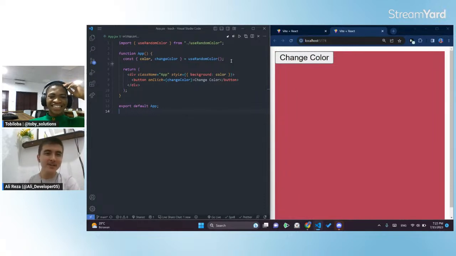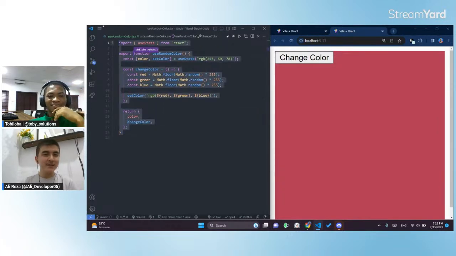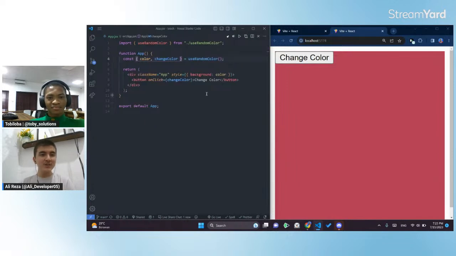If I didn't use the custom hook, I would have to duplicate this line of code in several places, in separate files. But right now, what I need to do is add this one line of code and you're good to go. That's it.